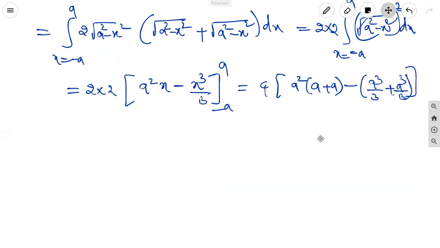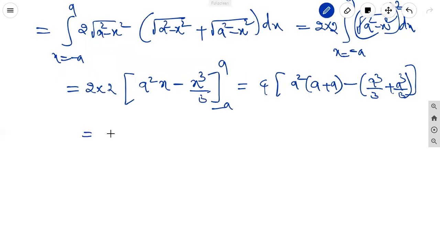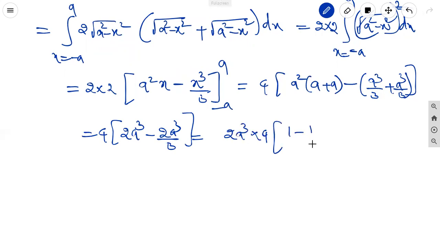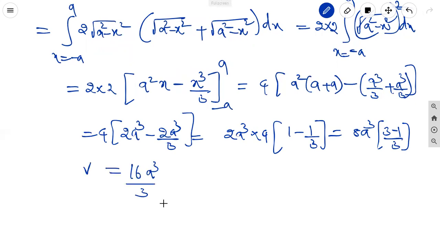It is equal to 4 a square into 2a, that is 2a cube minus 2a cube by 3. Taking the LCM, 2a cube outside into 4, 1 minus 1 by 3, equal to 8a cube, 3 minus 1 by 3, 2, 8 into 2 is 16 a cube by 3 is the volume common to the two cylinders, in cubic units.